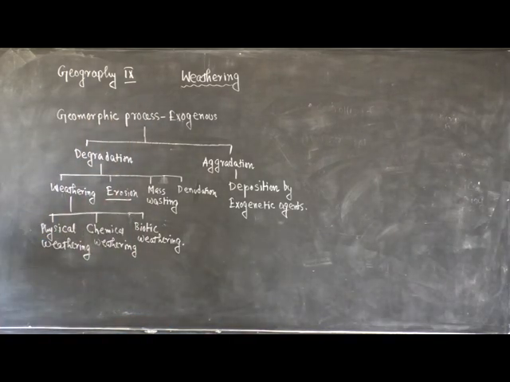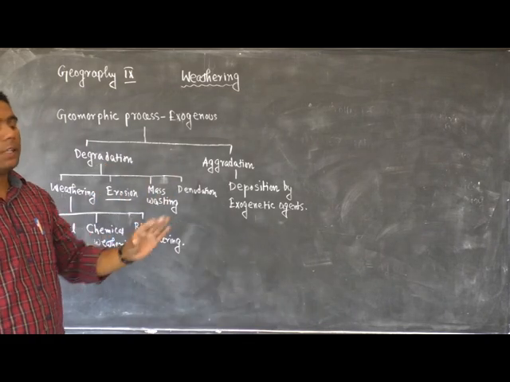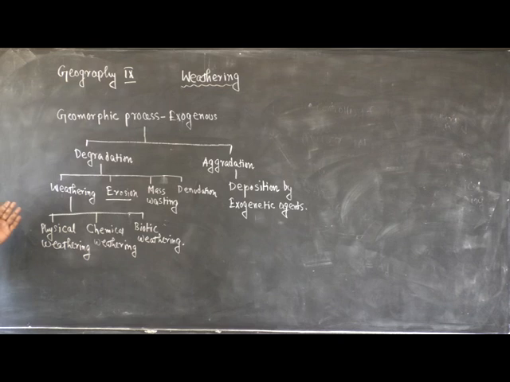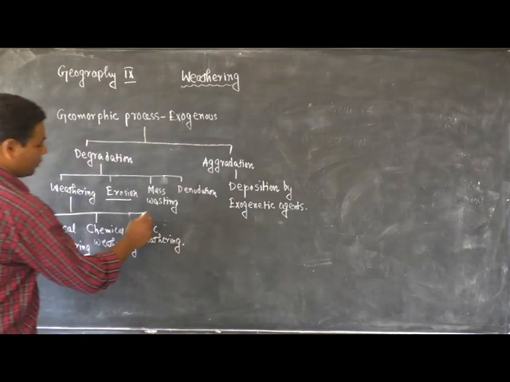Erosion is the process in which the disintegrated rocks or the weathered rocks are transported from one place to another place by exogenetic agents like river, wind, etc. This is called erosion. Next, mass wasting.